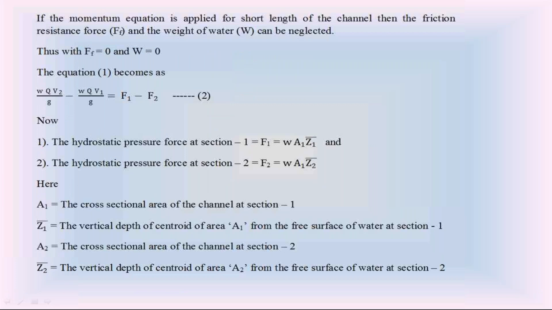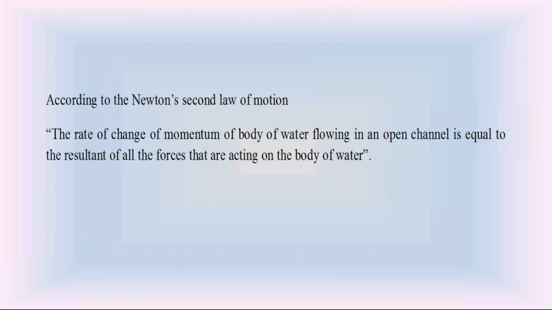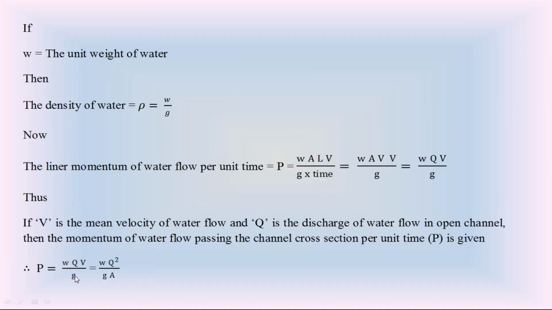First, I explain today's class. First, I explain the linear momentum of water flow in the open channel per unit time. Here, this P is the linear momentum of water flow in the open channel per unit time. That is equal to WQV by g. It is also equal to WQ square by gA.